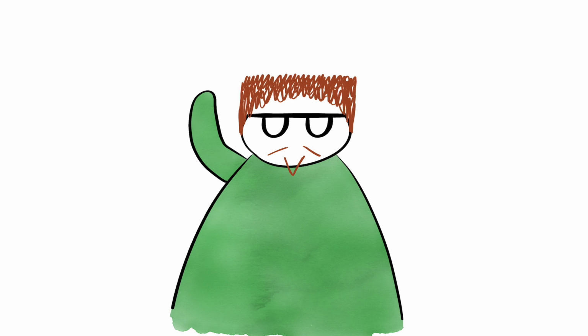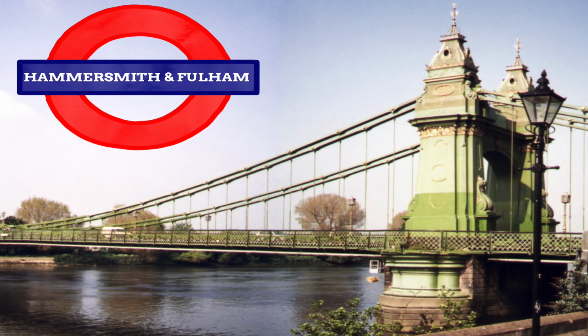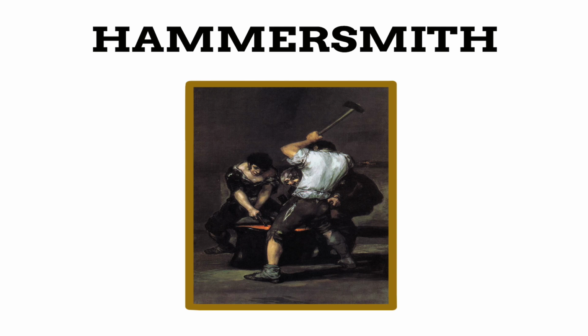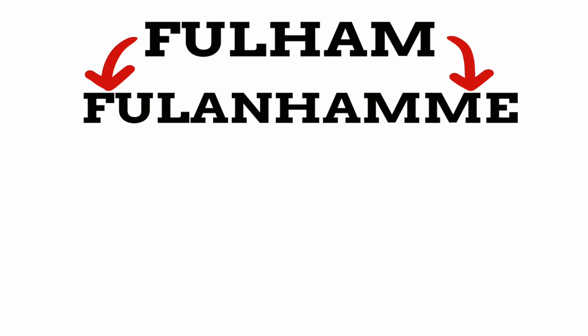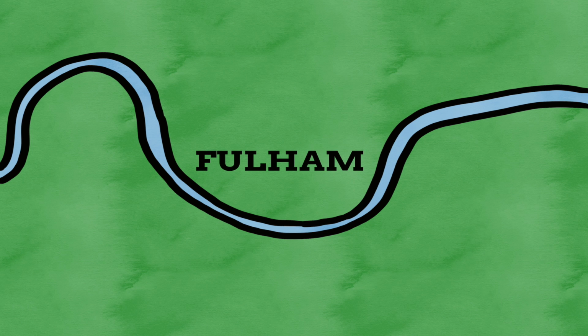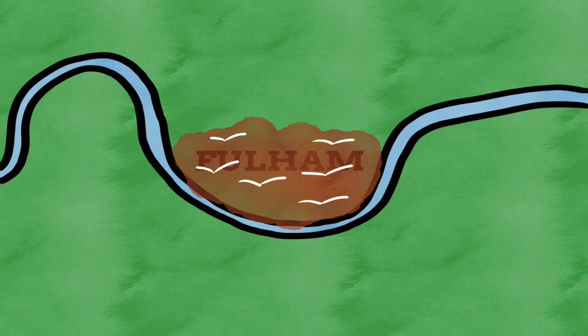Like the previous Kensington and Chelsea, Hammersmith and Fulham are one borough with 2 names. Hammersmith has perhaps one of the most obvious names. It was a place of importance for metal workers, also known as metal smiths, who would of course have worked with hammers. Fulham comes from the words full and ham, being the place of fowls/mud, as Fulham occupies a bend in the River Thames, and when the river would flood, the land would get rather muddy and full of water